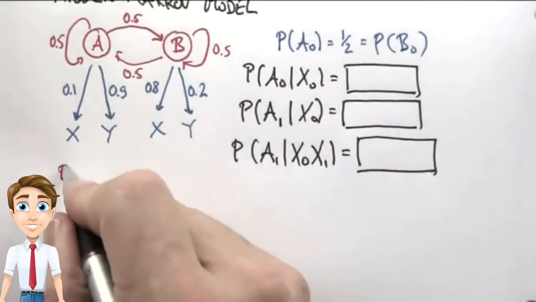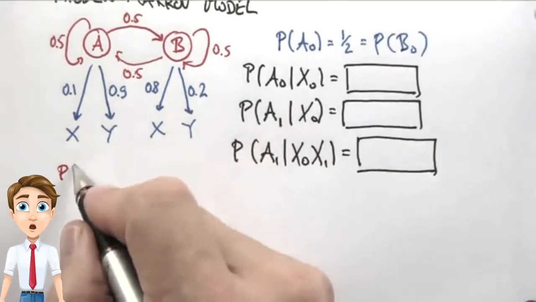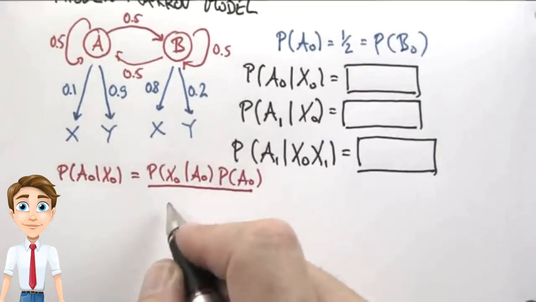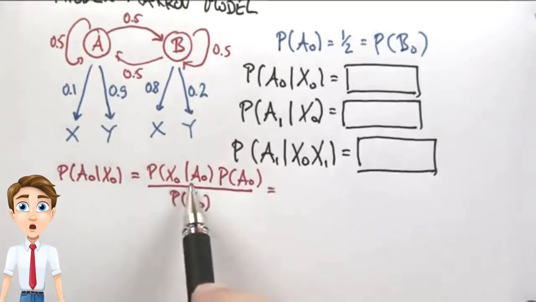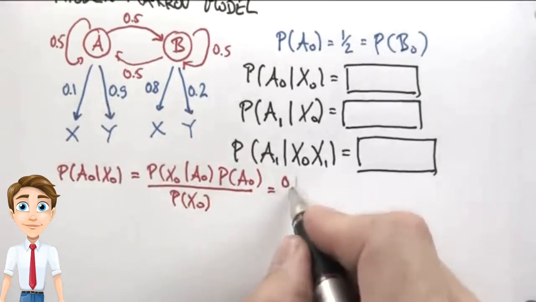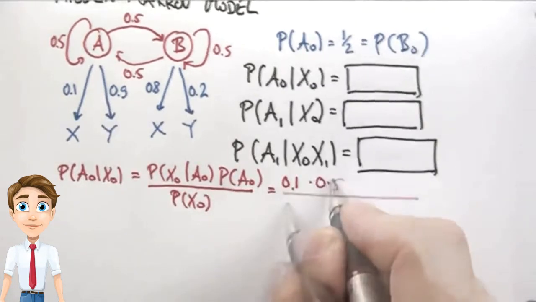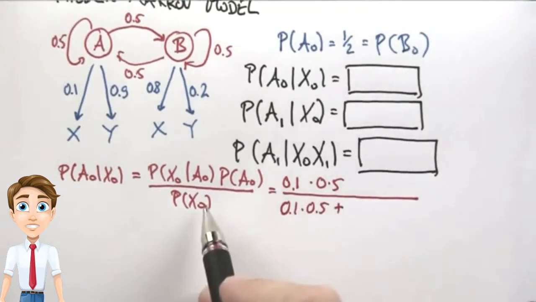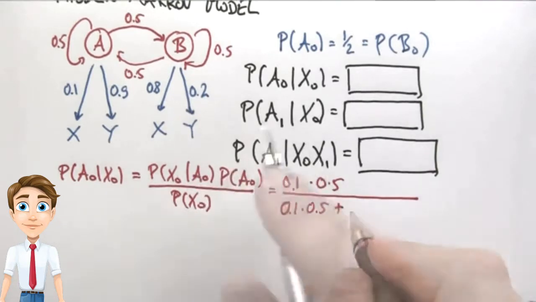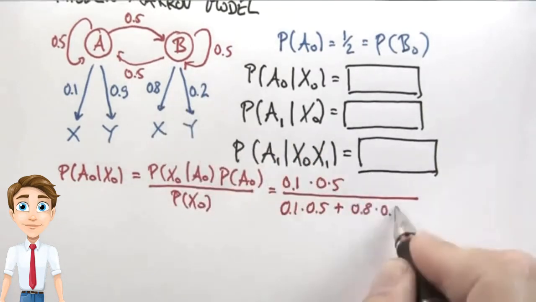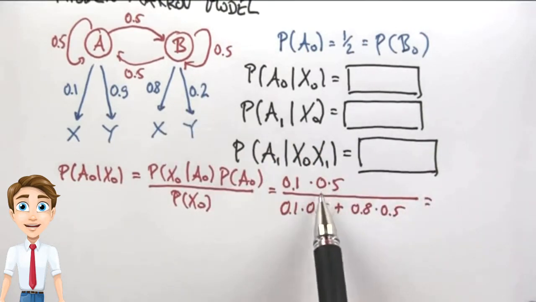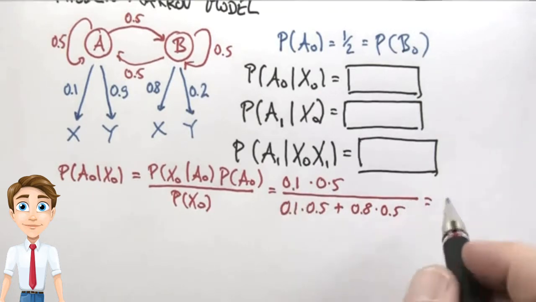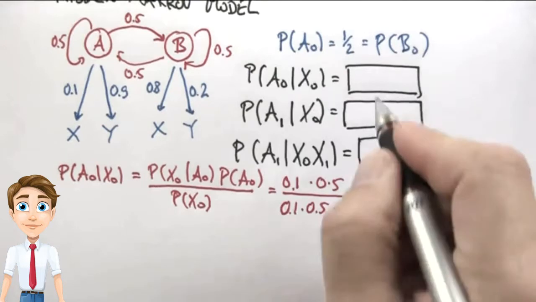We obtain P of A0 given x0 through Bayes' rule, which should look very familiar at this point. P of x0 given A0 is 0.1 multiplied by 0.5, and down here we get 0.1 times 0.5 plus the same probability for B0, which is 0.8 times 0.5. As is easily seen, the 0.5 falls out, so we get 0.1 over 0.9 or 1/9, which is the answer for the first question.